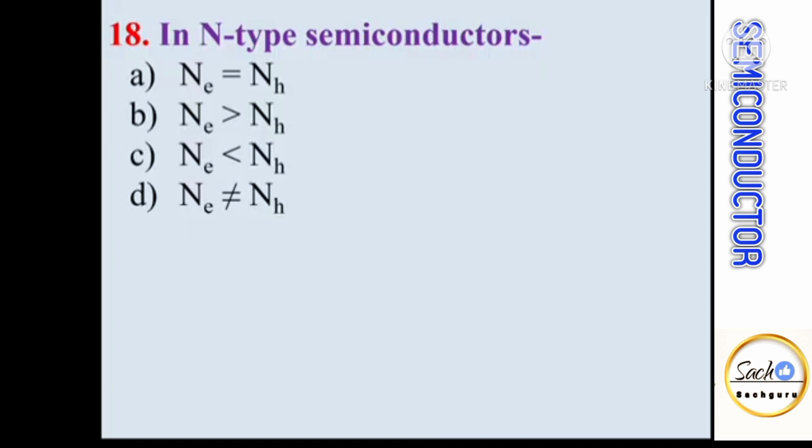So the number of electrons is greater than the number of holes. In p-type semiconductors, which are formed by trivalent impurity atoms, whenever trivalent impurity atoms are added to pure semiconductors, a large number of holes are generated. So the number of holes is greater than the number of electrons.